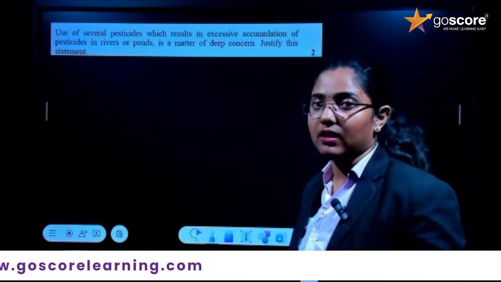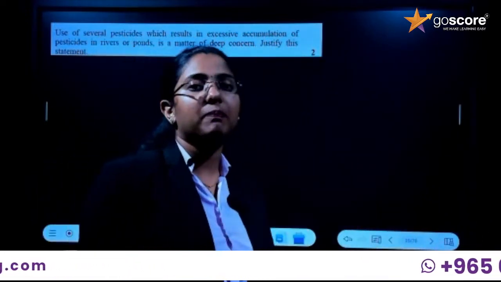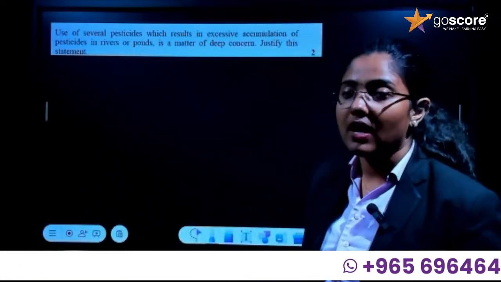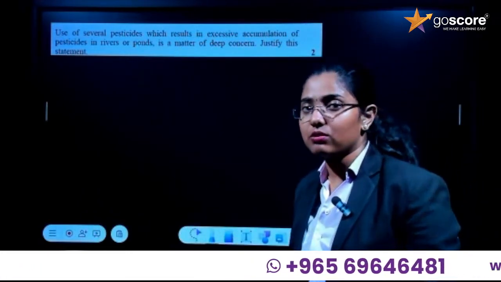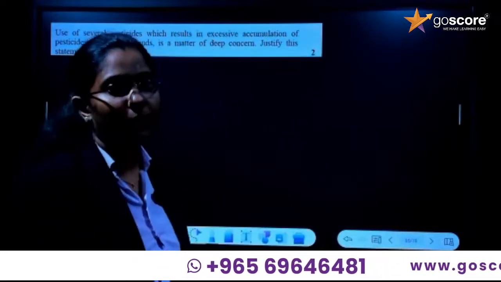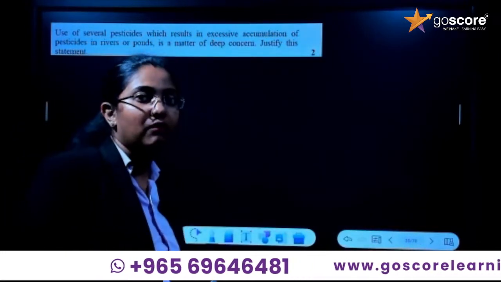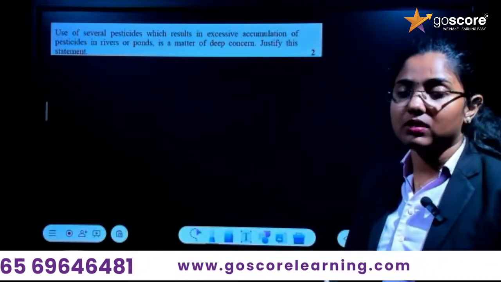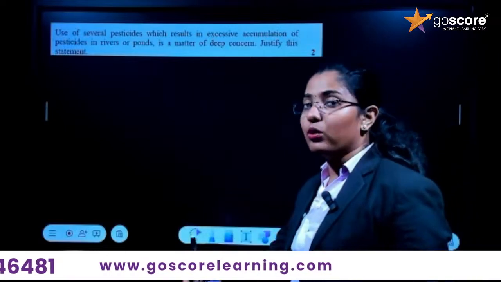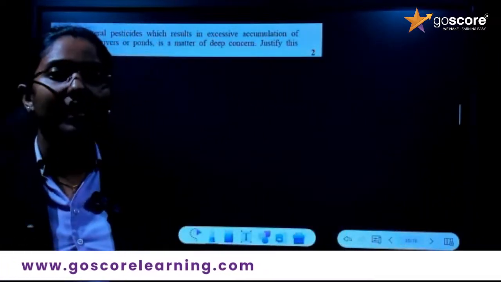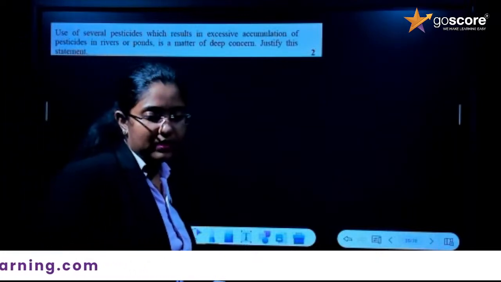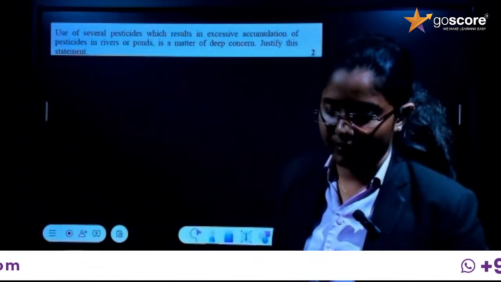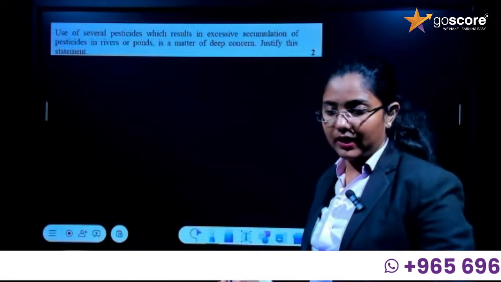In the fields, when plants are cultivated, the use of pesticides and chemicals increases, and these then go to different sources like rivers where they get accumulated and are taken up by the next trophic level, that is the plants and aquatic organisms present inside the water. Then it moves to the next trophic level and accumulates there, and that leads to the process called biological magnification, biomagnification. Both are correct. Okay, so is it clear for you?